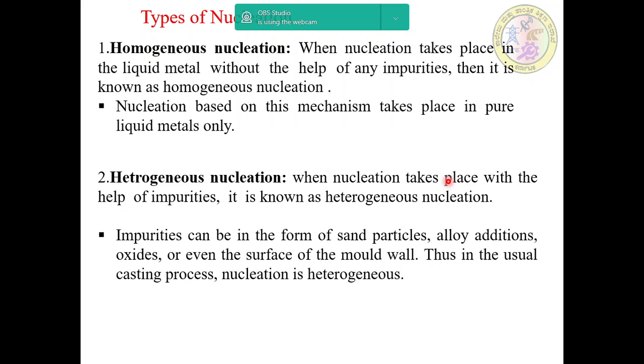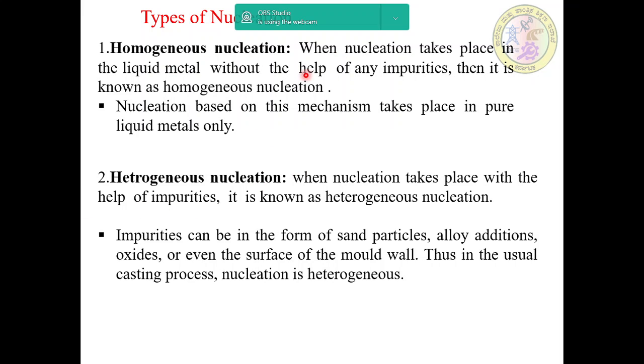Here it is observed that nucleation is helped by the presence of foreign elements or impurities present in the molten metal. Depending on the role of these foreign elements, nucleation is classified into two types: homogeneous nucleation and heterogeneous nucleation.